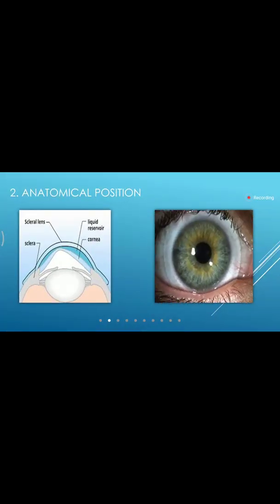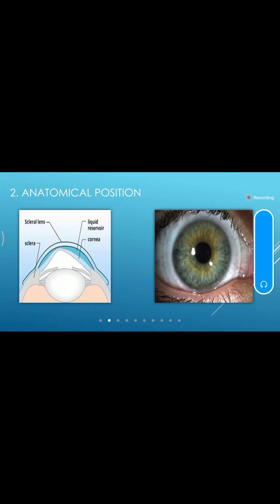Now scleral lens, as she is saying in this diagram here on the left side, the cone is the cornea, right? So maybe the cornea has keratoconus here. It is irregular, and we are placing a scleral lens. Now, why do we call it a scleral lens?